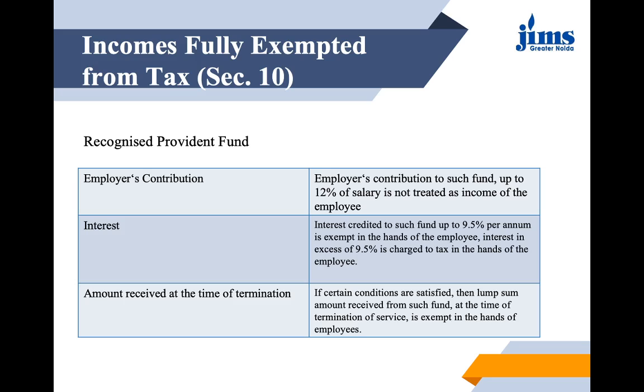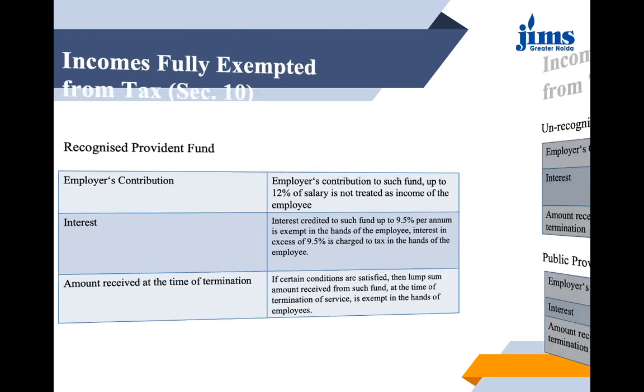Only up to 9.5% is allowed to be exempted. And the amount received at the time of retirement, at the time of termination, if certain conditions are satisfied, then the lump sum amount received from such fund is exempt for the employee. The details regarding the further conditions which are applicable, you will be studying at the time of unit 2, in the head income from salaries.